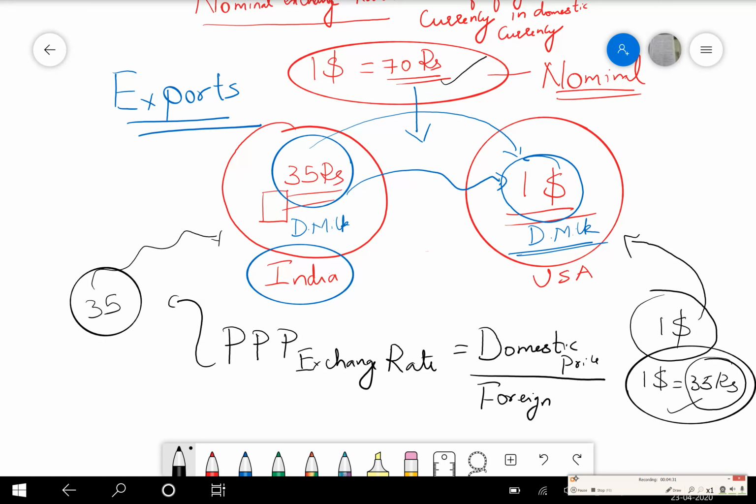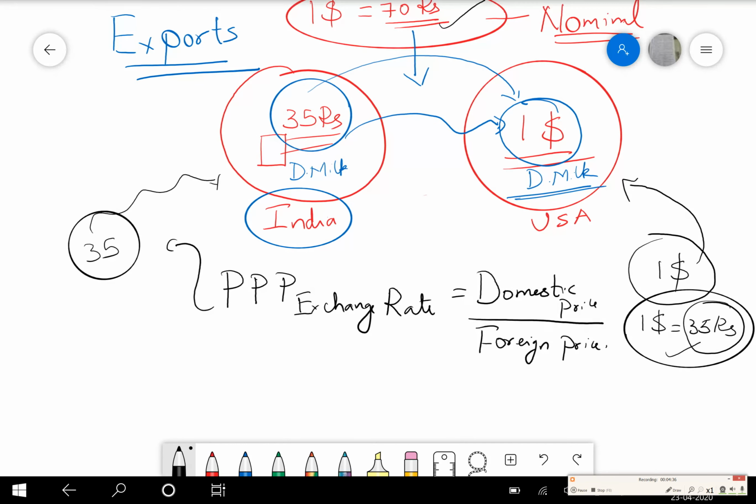The domestic price of the basket of goods, or the Dairy Milk in this case, is 35 rupees, divided by the foreign price, which is nothing but $1. That means the PPP exchange rate is 35. That is how I was able to arrive at what is called the purchasing power parity exchange rate.